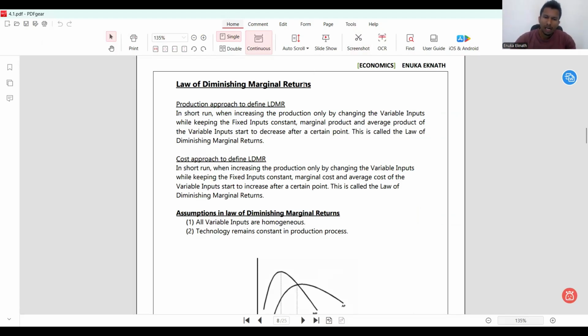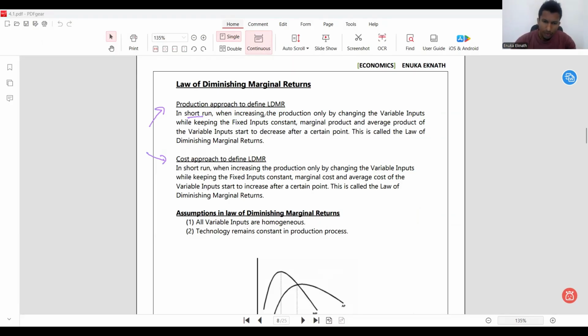The law of diminishing marginal returns. I have given you two different approaches to define this. The first approach is production approach to define the law of diminishing marginal returns. The other one is cost approach to define the same. So the first one, if you go for this production approach, it says in short run, that's why I told you that this law of diminishing marginal returns is related to the short run.